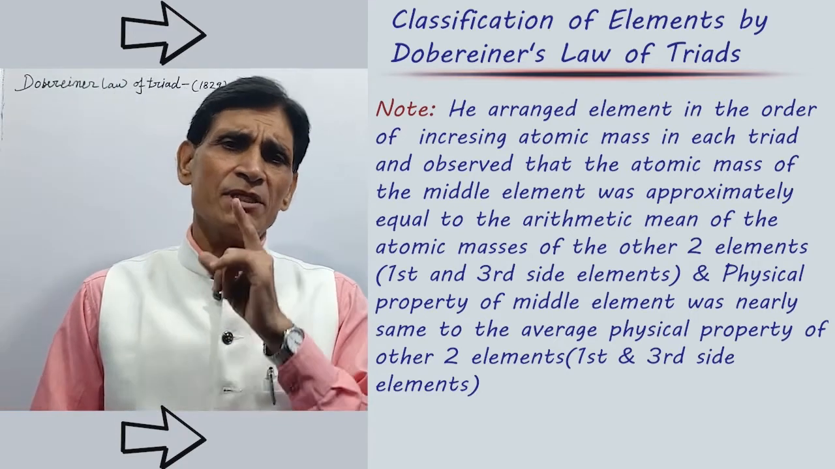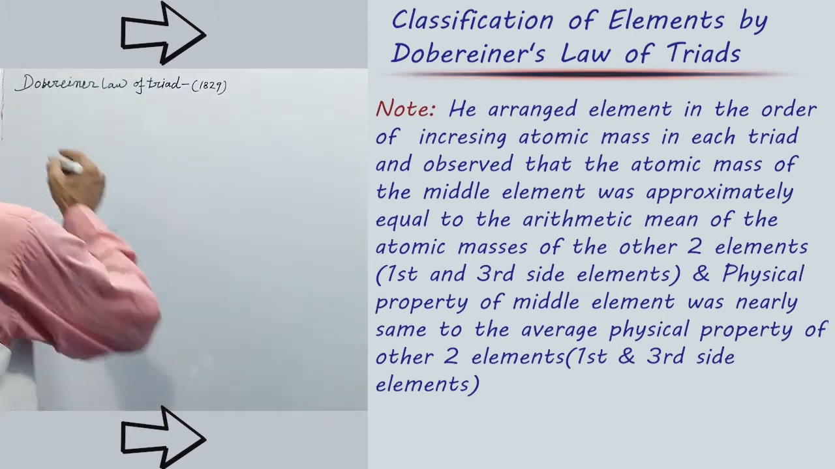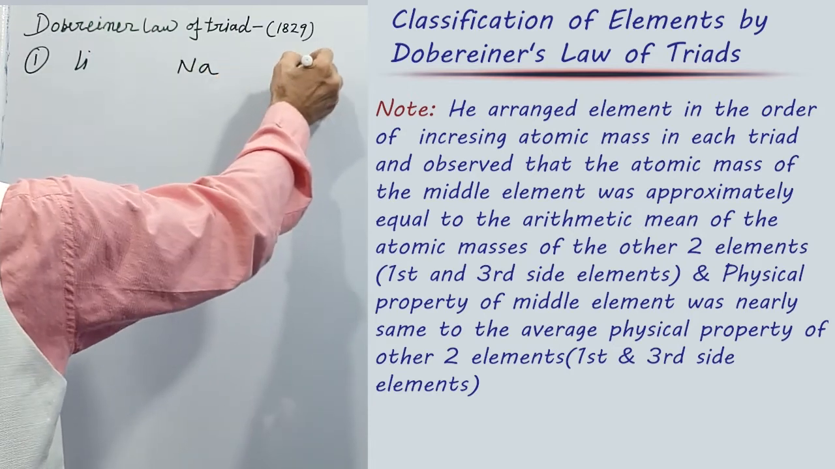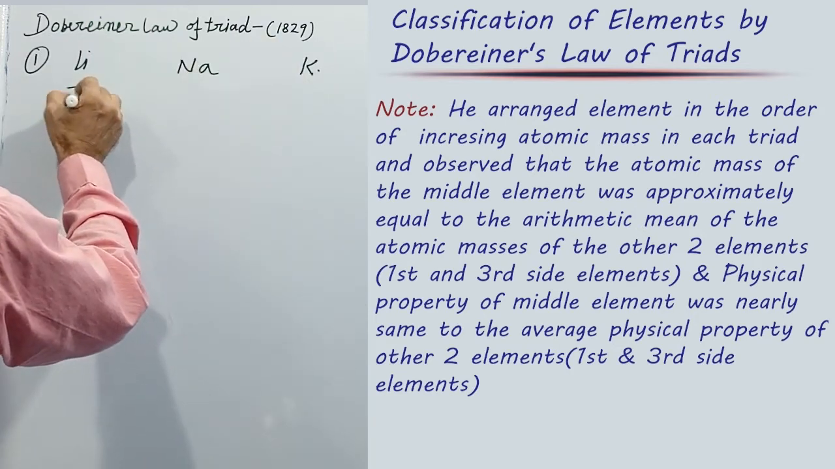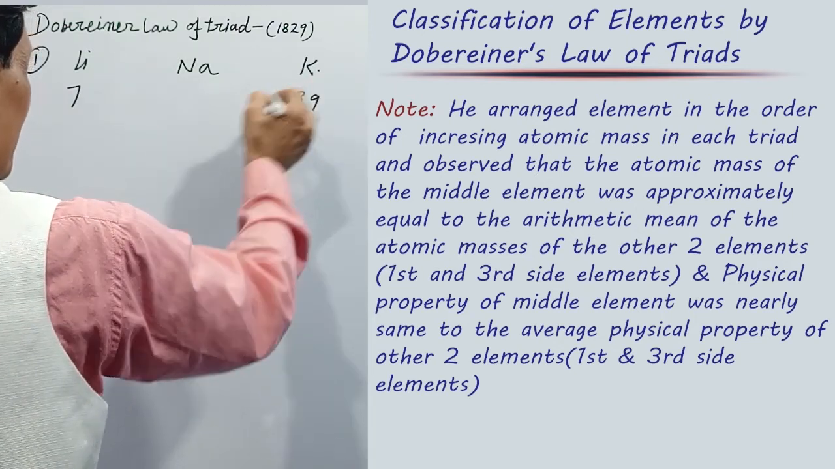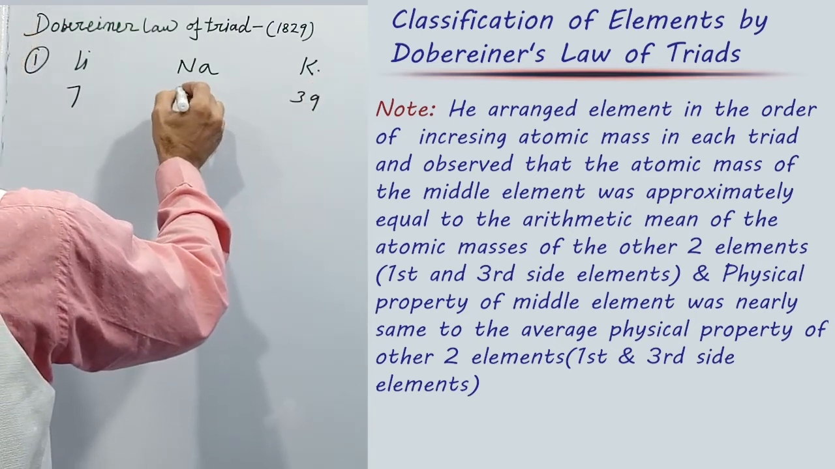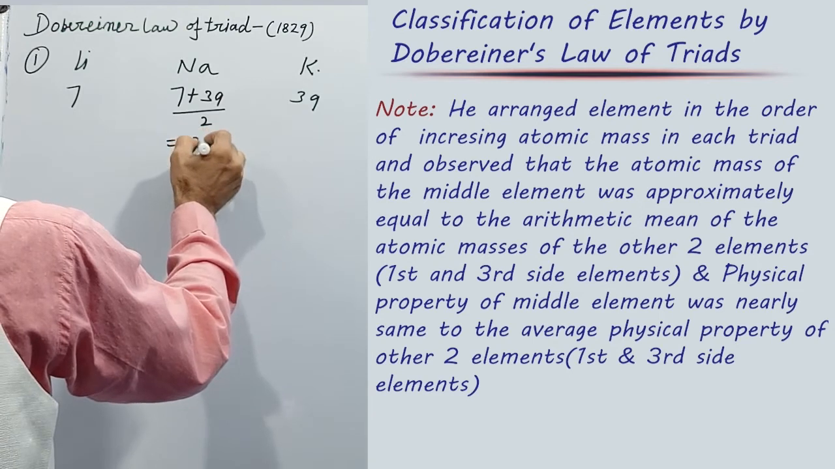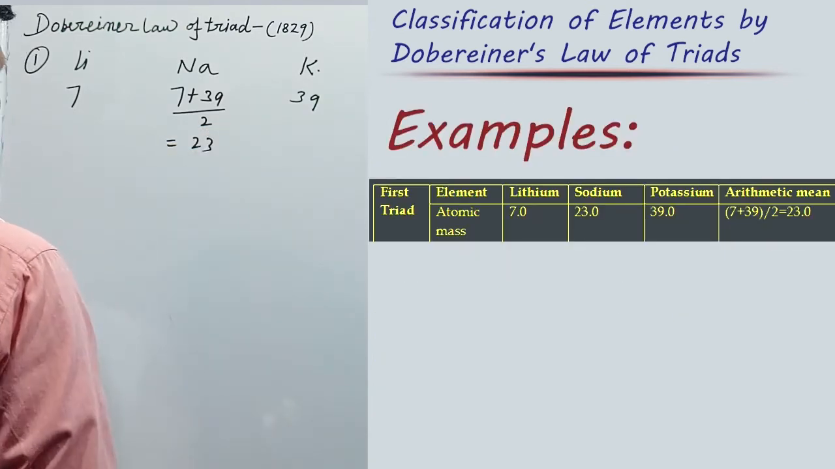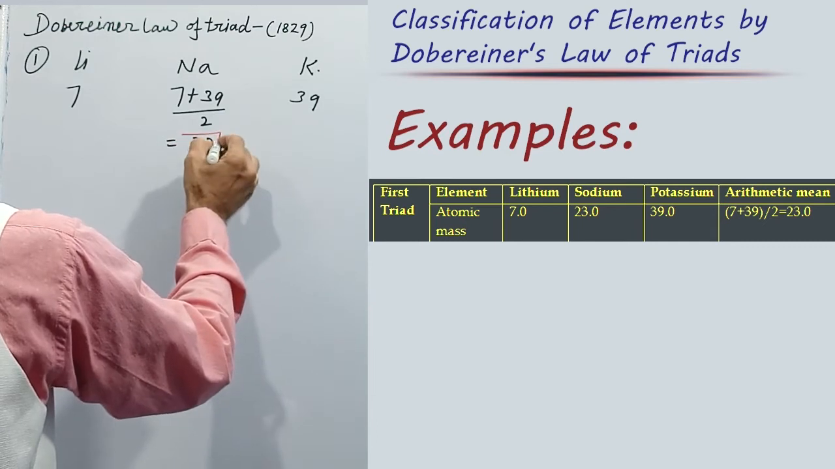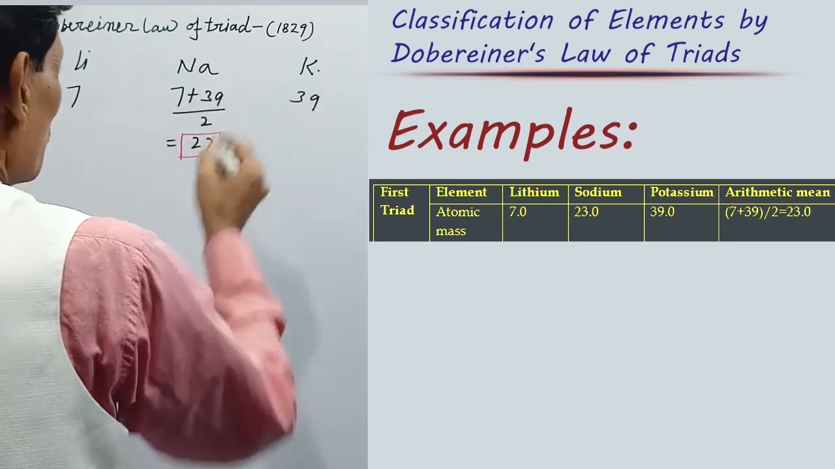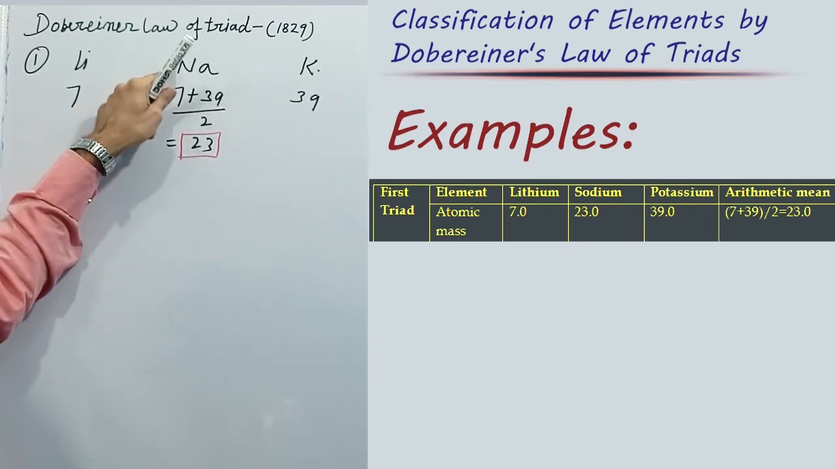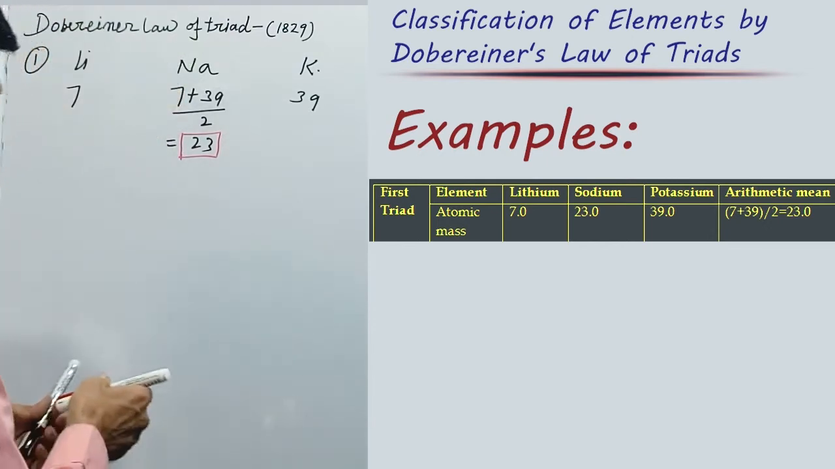Now let us see some examples. First example: lithium, sodium, potassium. Atomic mass of lithium is 7, potassium 39. According to Dobereiner's law of triads, 7 plus 39 divided by 2 equals 23. This is the atomic mass of sodium. So the arithmetic mean of these 2 elements, lithium and potassium, is equal to the atomic mass of sodium.